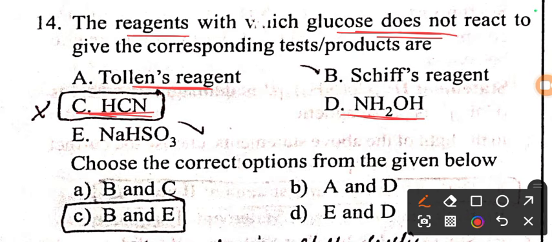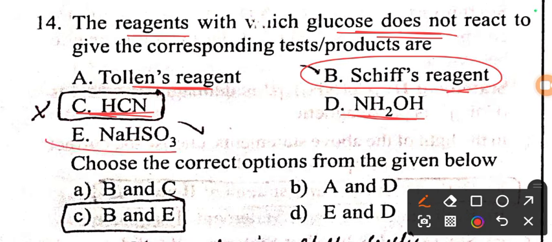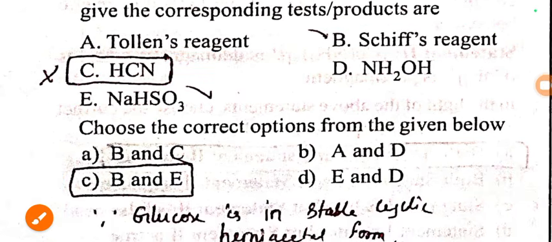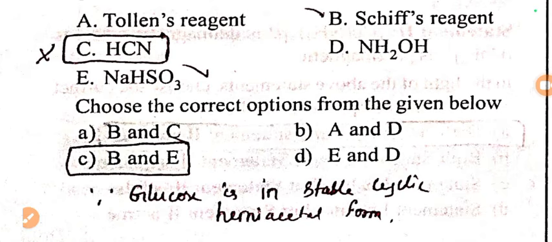We have learned this in structure elucidation of glucose, whereas glucose does not react with Schiff's reagent and sodium bisulfite because glucose is in the stable cyclic hemiacetal form, pyranose form. So it will not react with Schiff's reagent and NaHSO3. So the answer is option C, B and E.